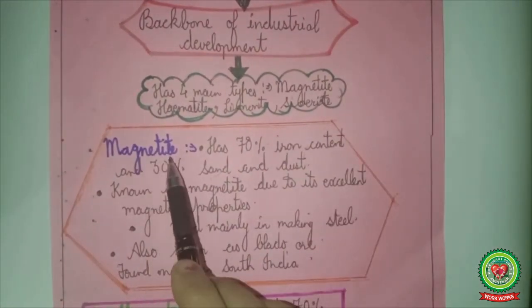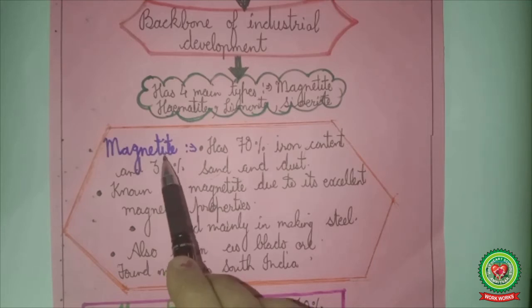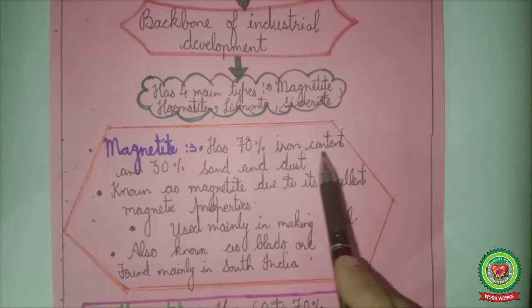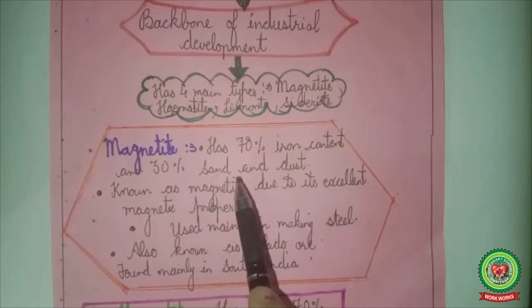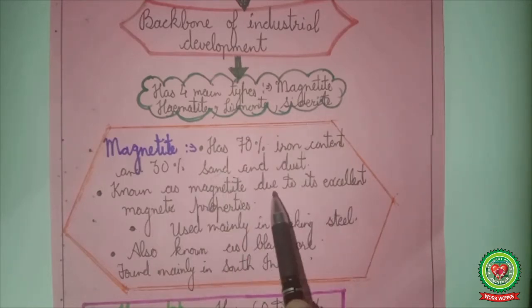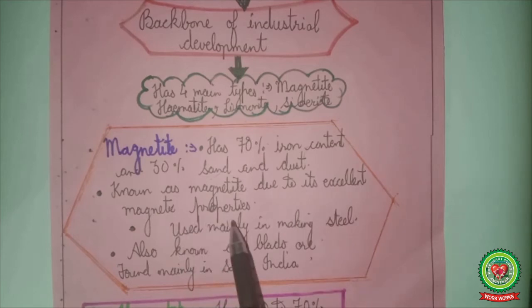Magnetite is the first important variety of iron ore. It is the best variety of iron ore. It has 70% iron content and 30% sand and dust. It is known as magnetite due to its excellent magnetic properties. It is used mainly in making steel. It is also known as blood ore, found mainly in South India.